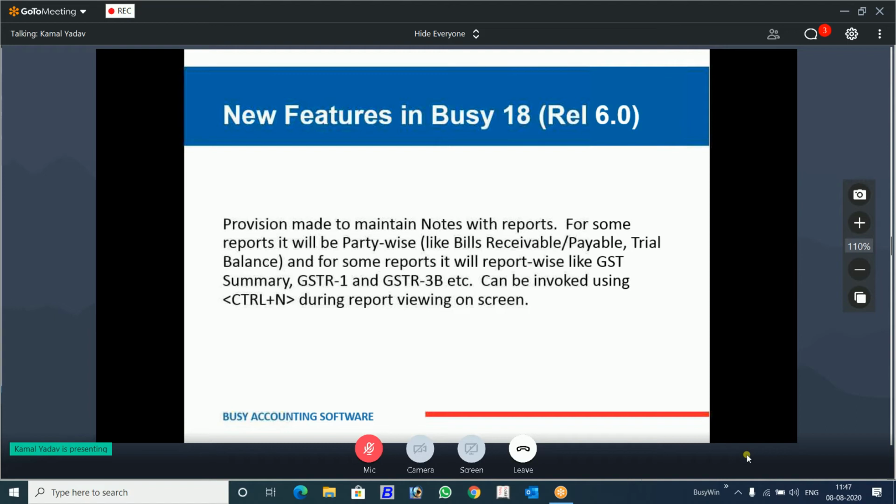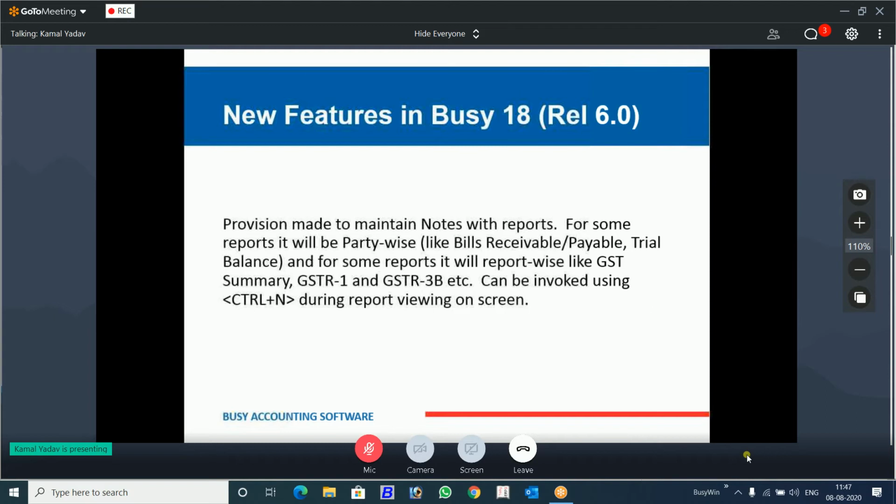Take an example of ledger. You want to write down something related to that ledger. Currently, what you do, you write down in your diary. I will show you practical things. Trial balance matched on this date. What you will do, you will write in your diary. You cannot write in Busy and save it. Bill receivable. You called a customer and the customer was saying the accountant is out of town. He will come back on 15th, call at that particular date. So where are you going to write this? You will write in Excel. You will write in your notepad. You will write in your mobile reminders, but now you can write in Busy itself.